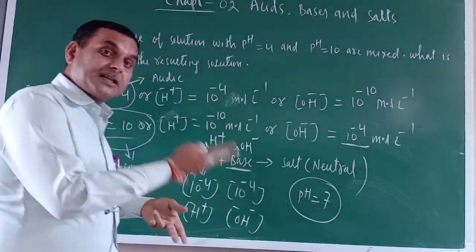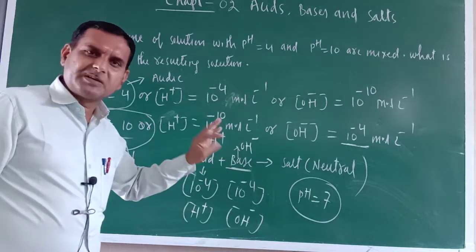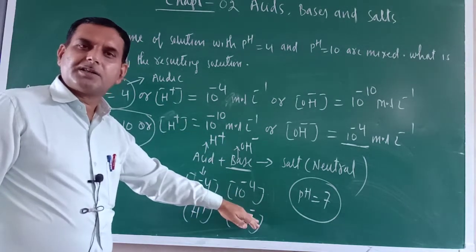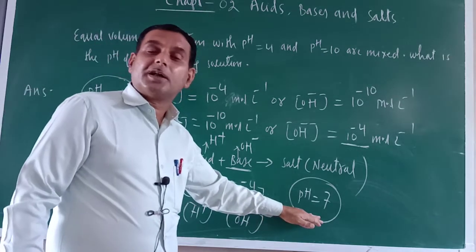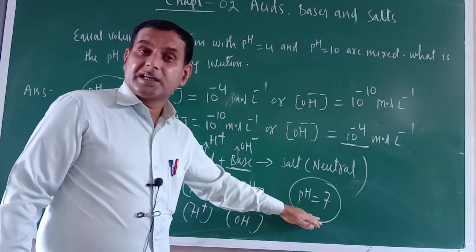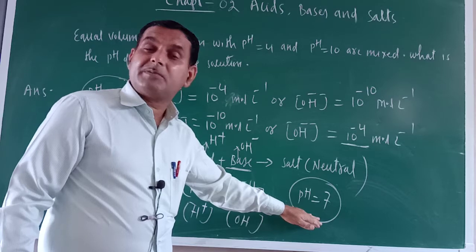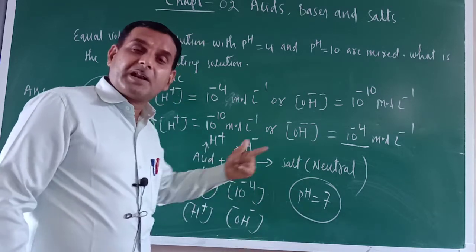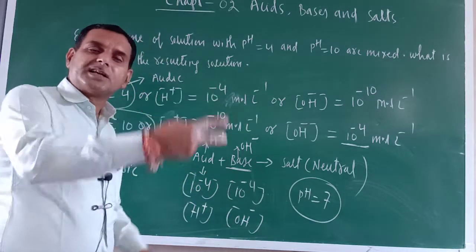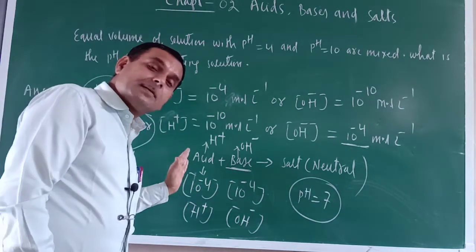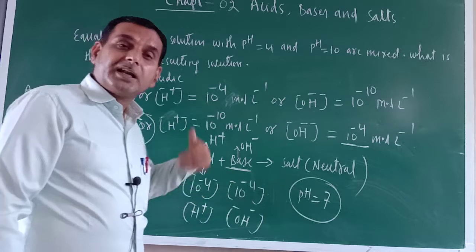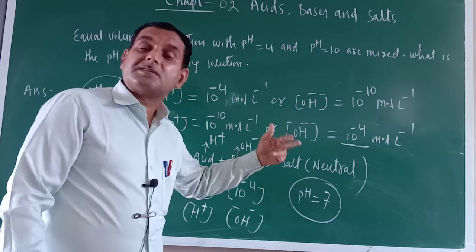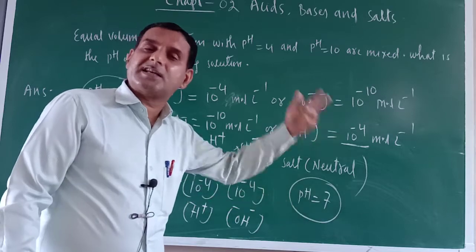Now if there is a mismatch, meaning if H positive is more than OH negative, then the resulting solution would not have exactly 7 pH. It would be less than 7. Similarly, if the OH negative ion concentration is more as compared to H positive, then salt only will form, but the pH would be slightly greater than 7.